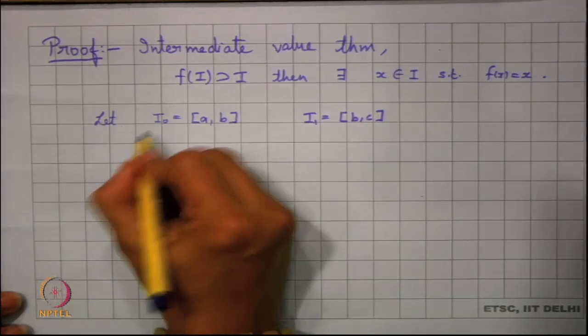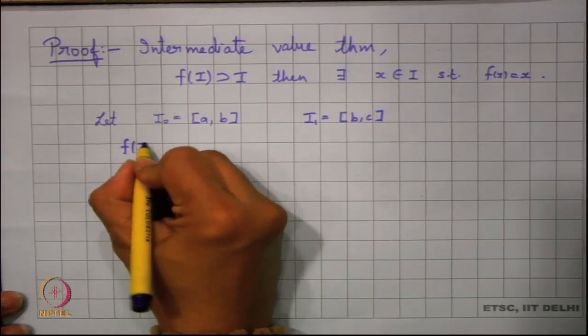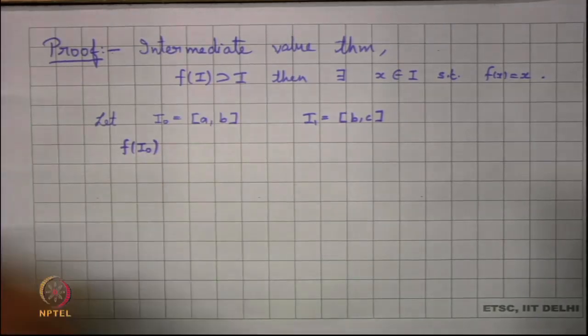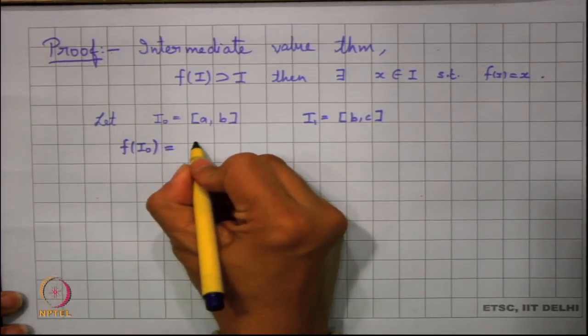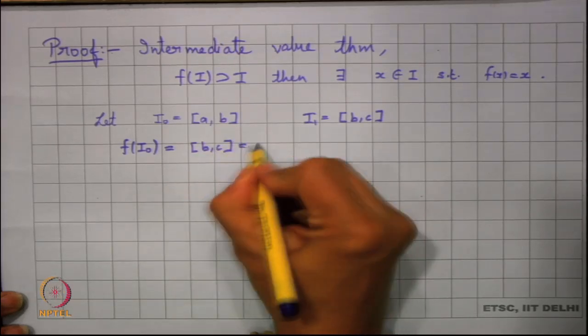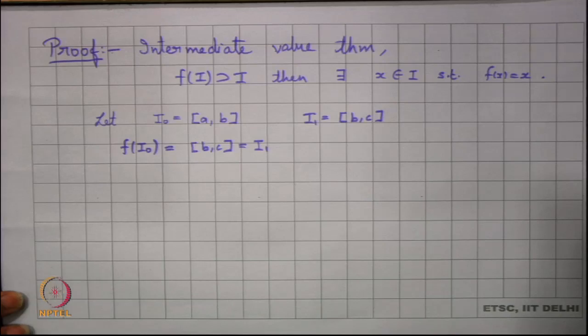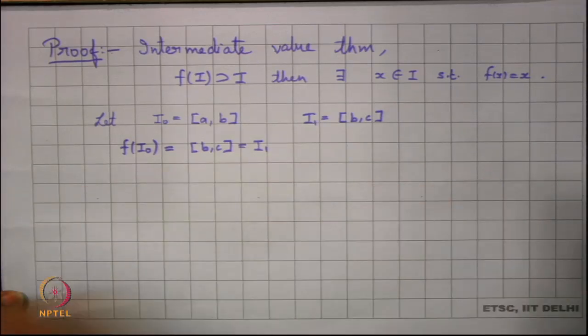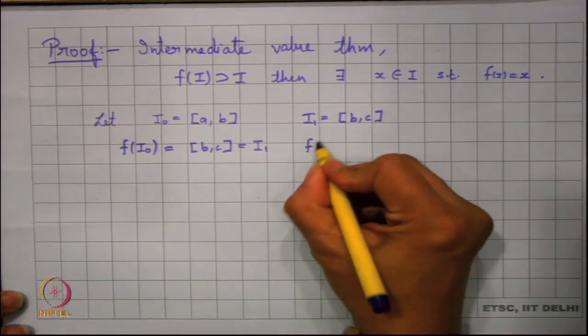Now, what happens to I0? What is f of I0? This is basically BC, which is equal to I1. So, f of I0 is I1. But what is f of I1?